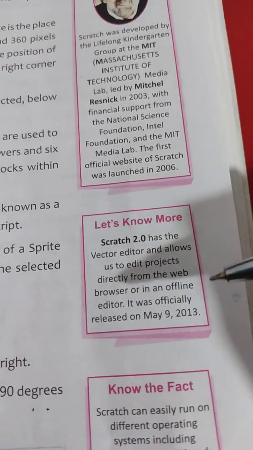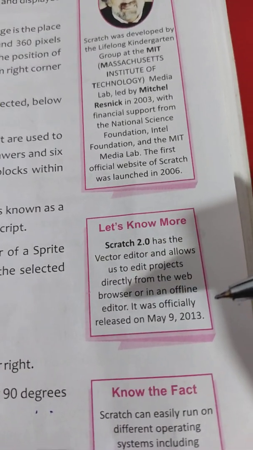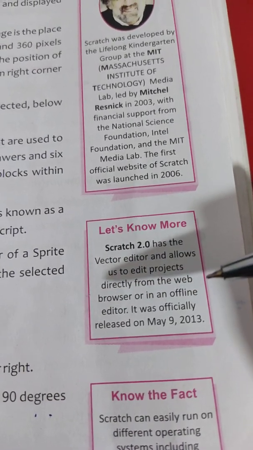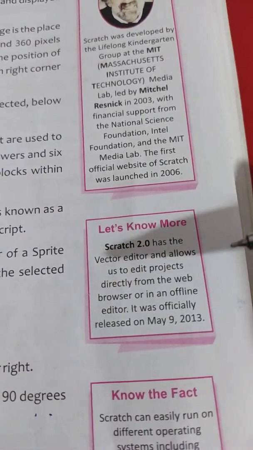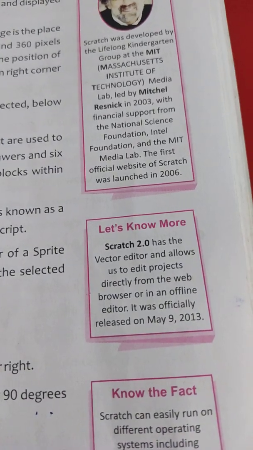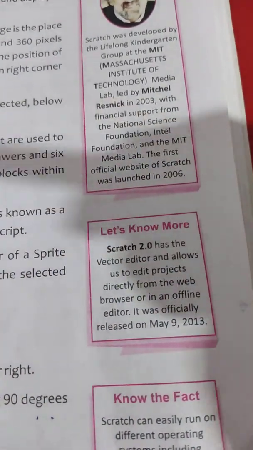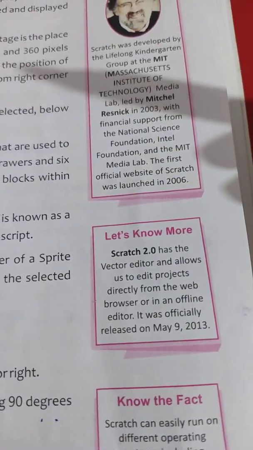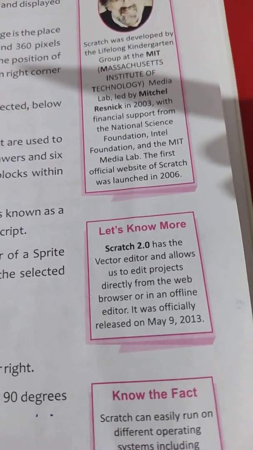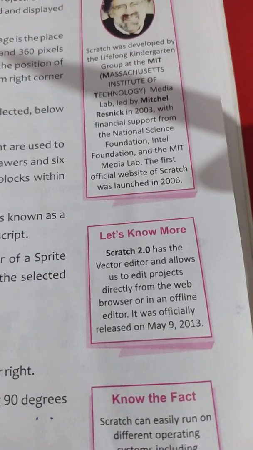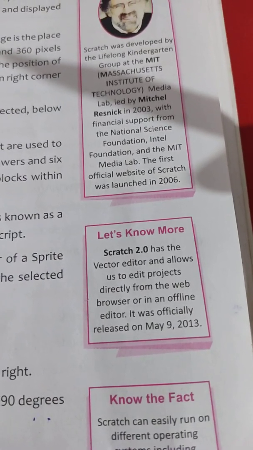After the 1.4 version, the Scratch 2.0 version was released, and it was the first version that included the online editor as well as an offline one. It went into public beta on January 28, 2013, but officially it was released on May 9, 2013.